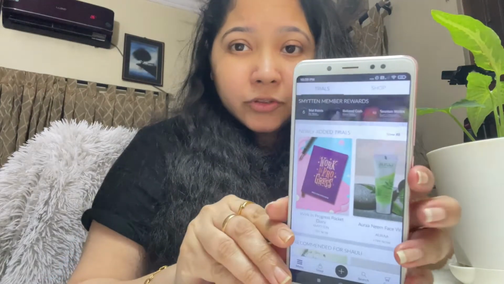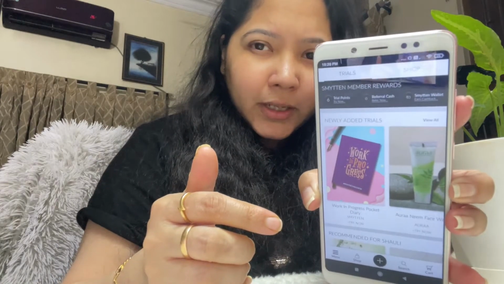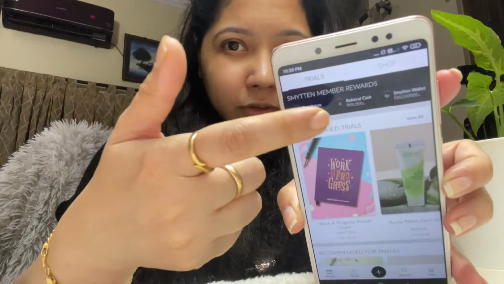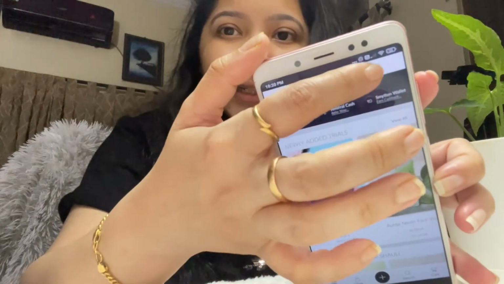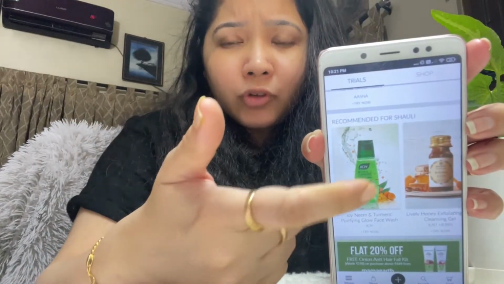So now let me give you a closer look at the trial section and how it looks. So here it is, this is the trials. Okay, I hope now it's fine. Yeah, no reflection. This is the trial section. Over here you can see it's written trials, and this is the shop section. Now let's quickly show you how to shop.